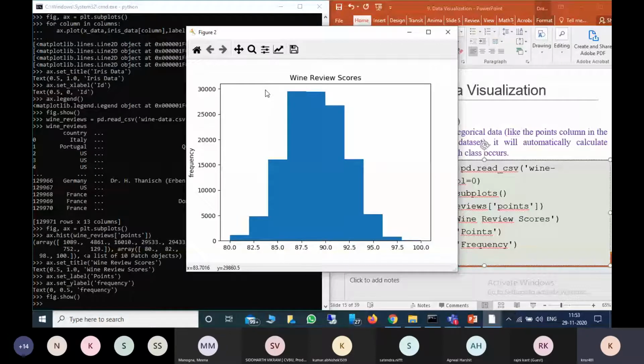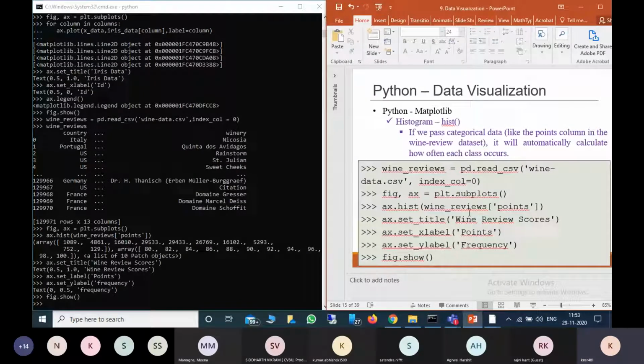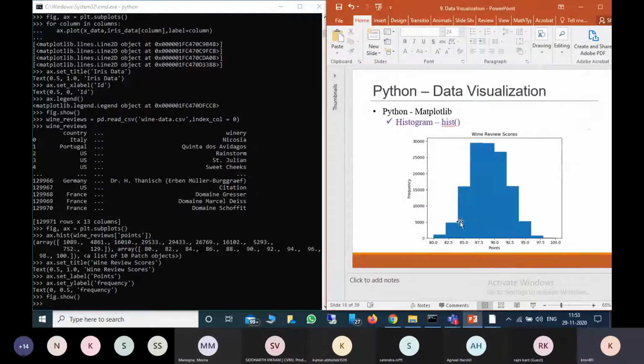Is it clear to everyone? How we can plot the histogram? Okay, sir.